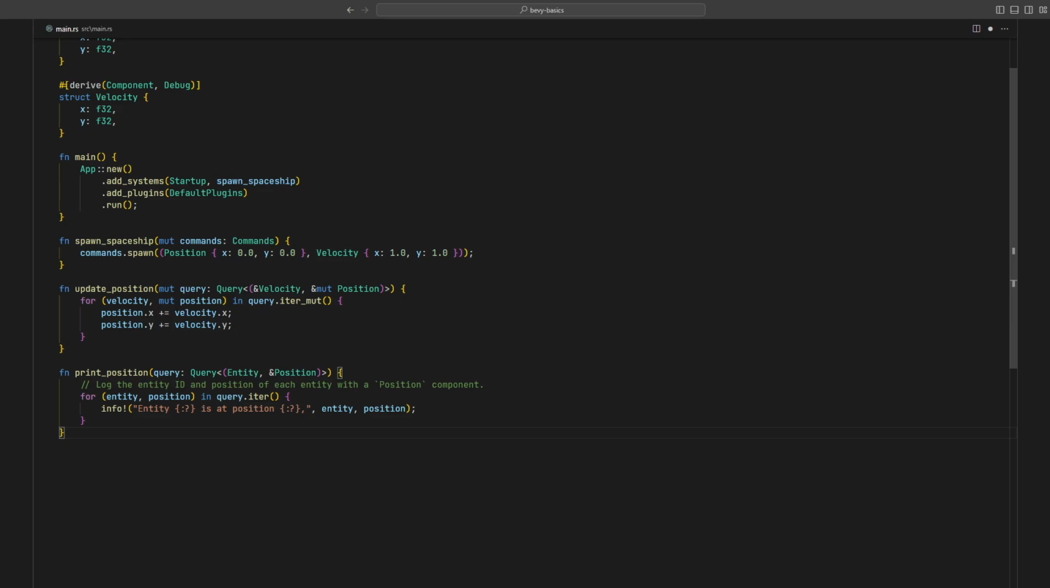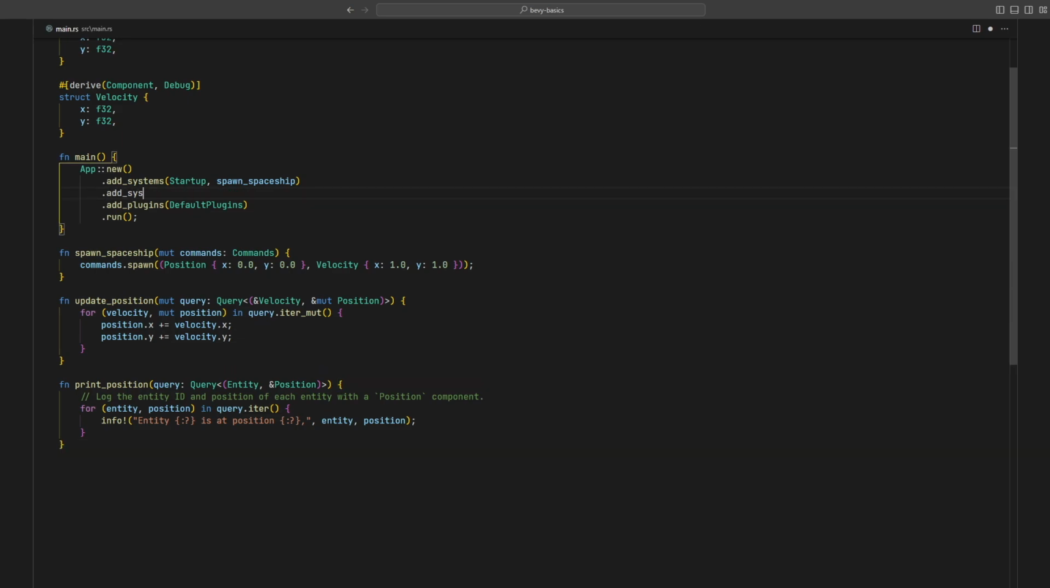Finally, we'll add the update position and print position systems to the update schedule. The update schedule runs once every frame and is usually where you add all the core game logic. Bevy is going to call these systems for every iteration of the game loop. We now have a working application that we can run.